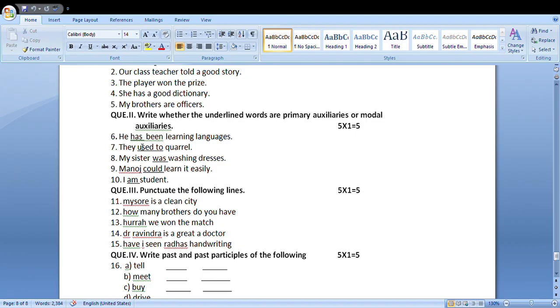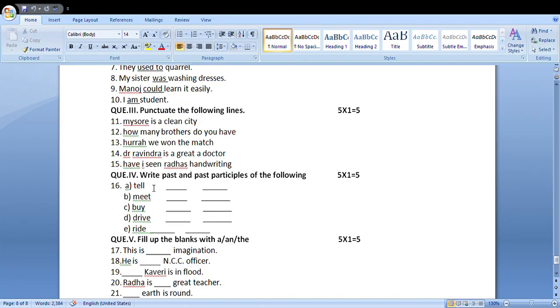Has primary auxiliary, been primary auxiliary. In the second sentence, used to is a modal auxiliary. In the eighth sentence, was washing, primary auxiliary. Ninth sentence, Manoj could, modal auxiliary. 10th sentence, I am a student, primary auxiliary. Okay, yes. Coming to third main question.